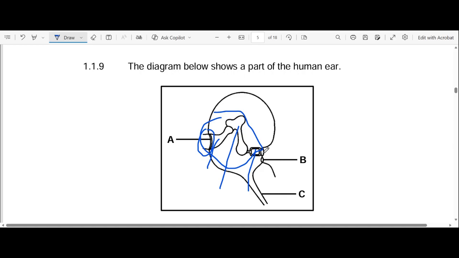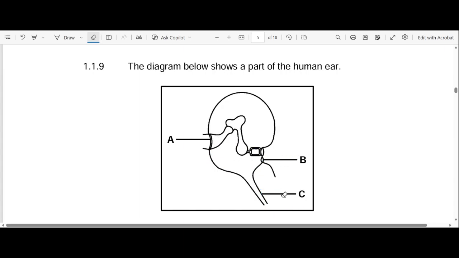Okay, and let's focus on B. What structure is B? B becomes your round window, right? It's just beneath the oval window. Then C becomes our Eustachian tube, right?